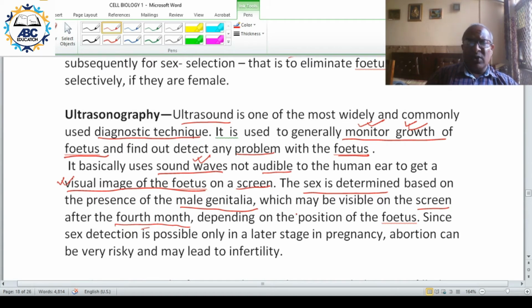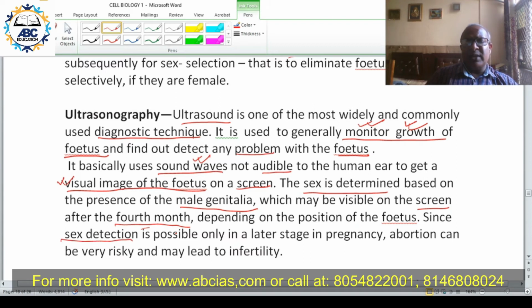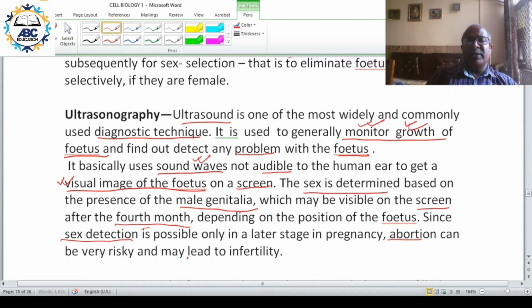You can find out the sex of the fetus around the 4th month of pregnancy. Since sex detection is possible only at a later stage, abortion can be risky and it can lead to infertility in the case of the female. So that is the problem.